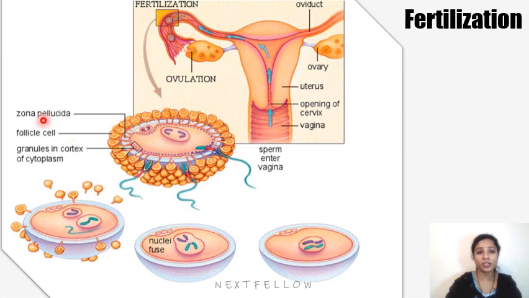So this white line is the zona pellucida, which is surrounded by corona radiata cells or follicle cells. We can see that once the sperm touches the zona pellucida, it changes the permeability of the cell membrane, so it attracts the sperm for fertilization. Once one sperm enters, the zona pellucida alters the permeability of the cell membrane and prevents any more sperms from entering. So usually only one sperm is allowed to enter the ovum.